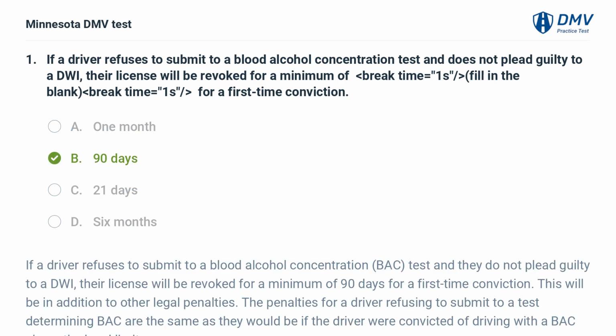B. 90 days. If a driver refuses to submit to a blood alcohol concentration (BAC) test and they do not plead guilty to a DWI, their license will be revoked for a minimum of 90 days for a first-time conviction. This will be in addition to other legal penalties. The penalties for a driver refusing to submit to a test determining BAC are the same as they would be if the driver were convicted of driving with a BAC above the legal limit.